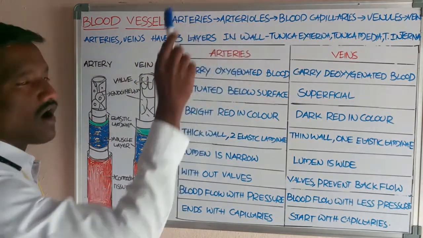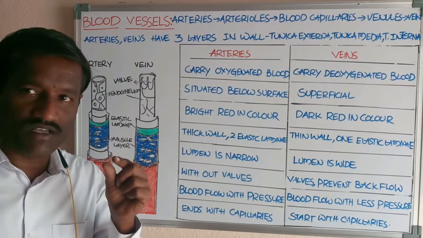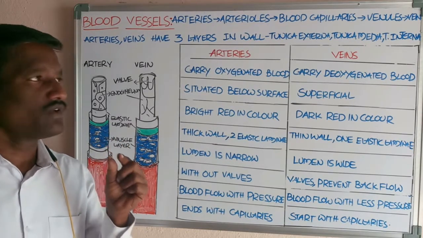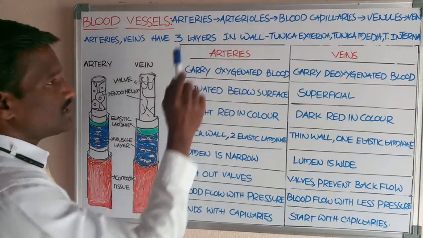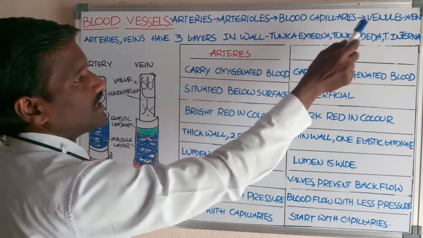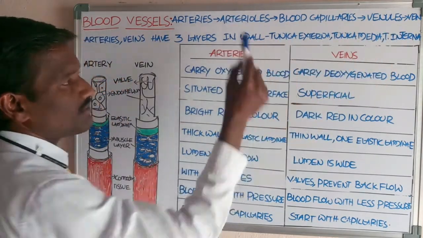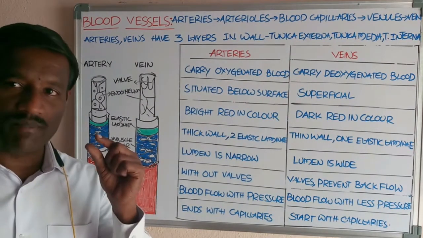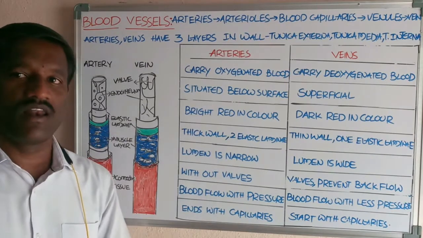If you observe the wall of the arteries and veins, they have three layers: tunica externa, the outer layer; tunica media, the middle layer; and tunica interna, the inner layer. Tunica means membranous layer.